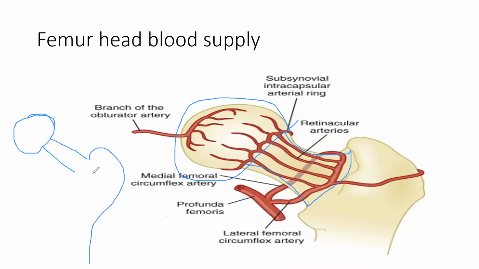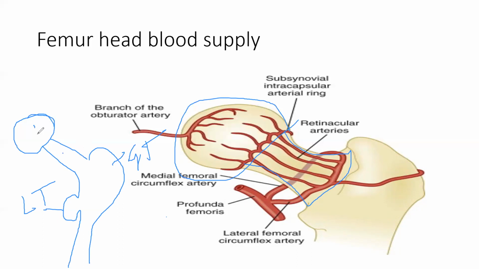This is the greater trochanter. Then comes the lesser trochanter, and then comes the shaft. So this is the GT, greater trochanter. This is the lesser trochanter. These are the two trochanters. This is the head, this is the neck, and this is the shaft. The shaft starts from here.